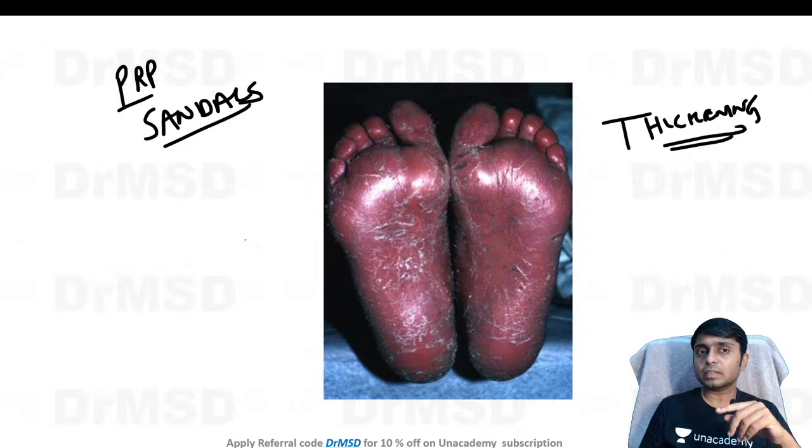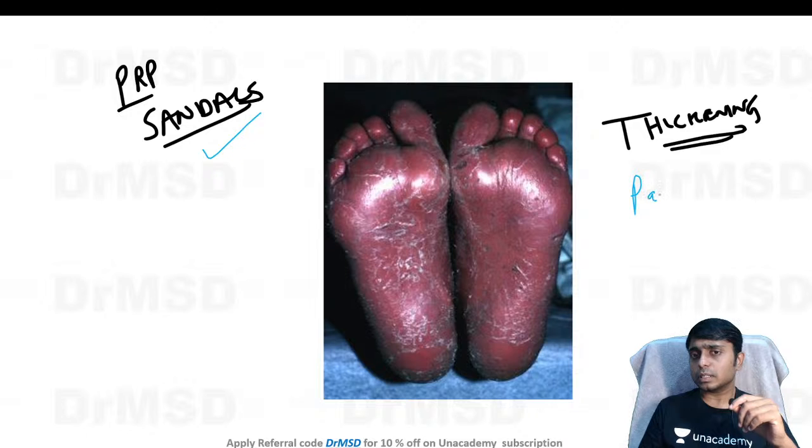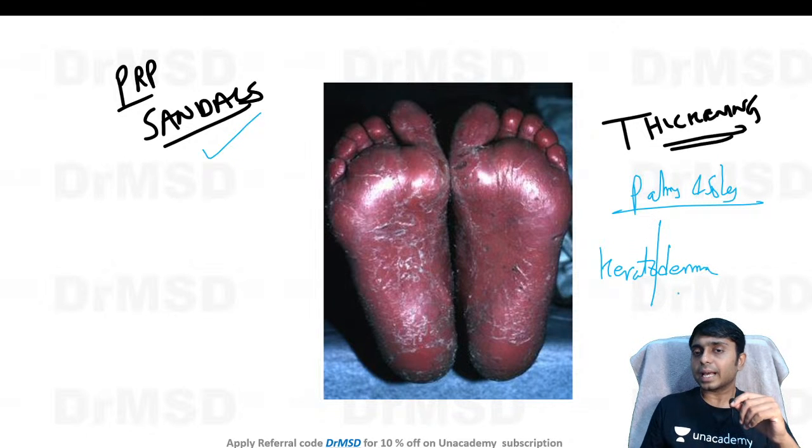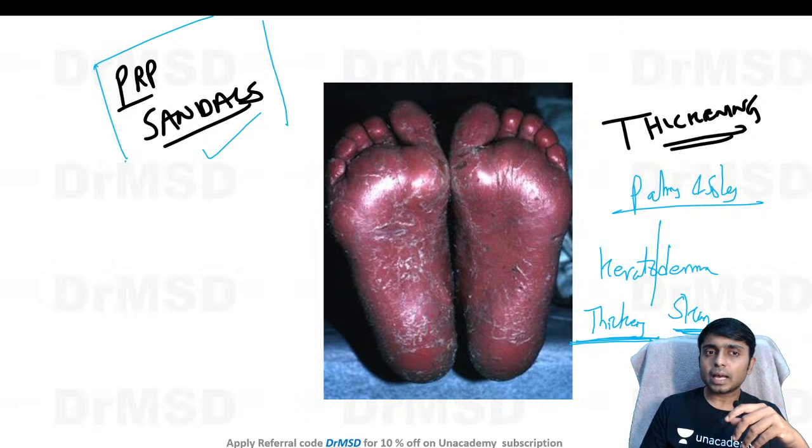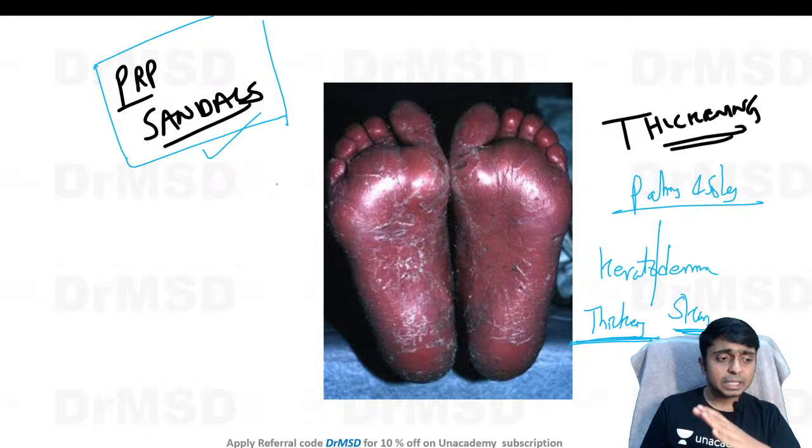One more thing which was mentioned in the question is thickening of palms and soles, which means keratoderma. What does keratoderma mean? Kerato means thickening, that is hyperkeratinization, and derma means skin. So in the palms and soles there is going to be a thickening of the skin, and in pityriasis rubra pilaris it is specifically called PRP sandals.